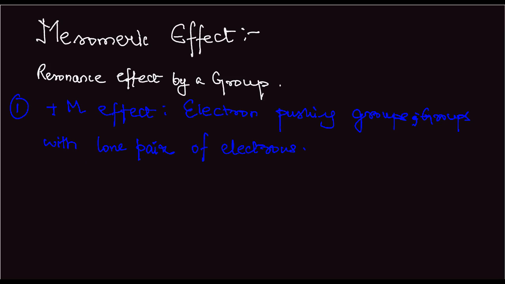So let us look at the order of this effect.